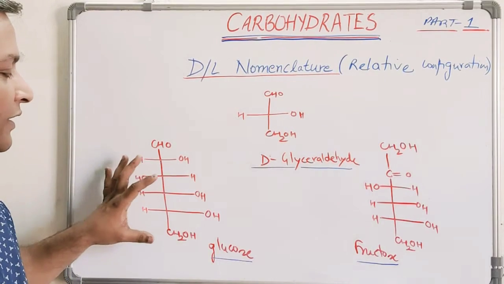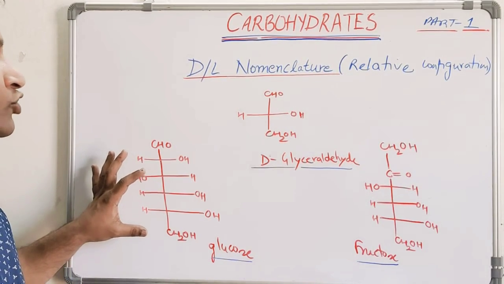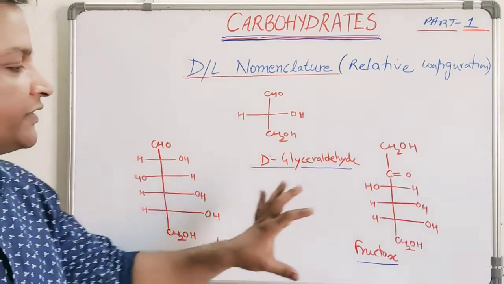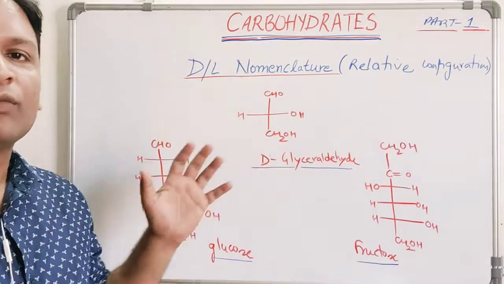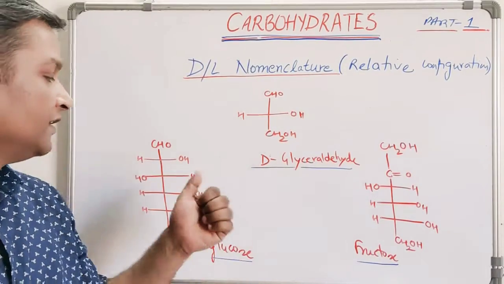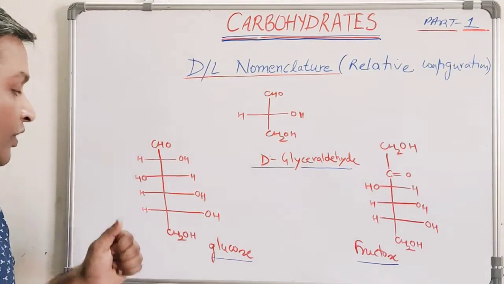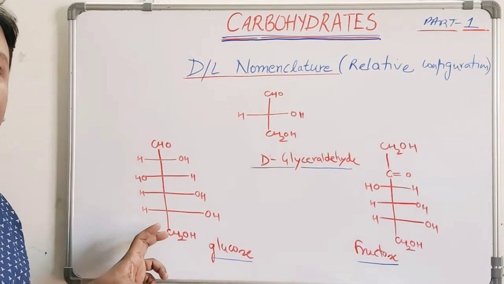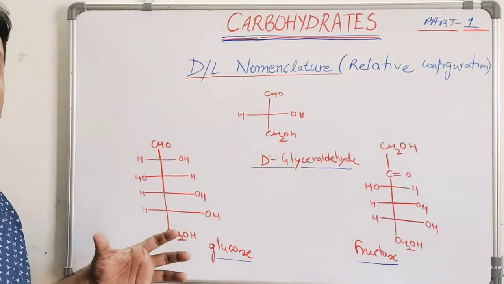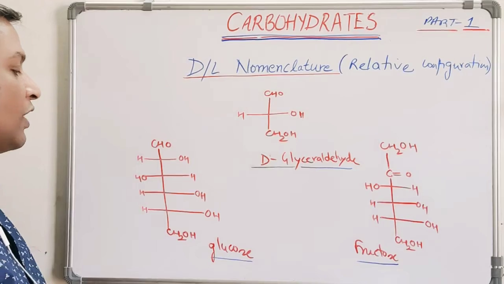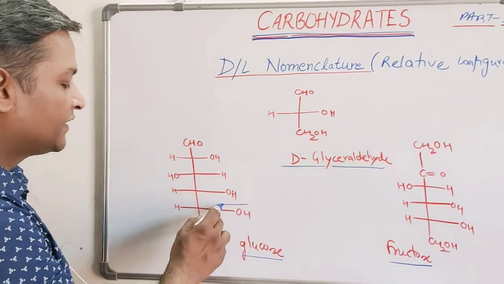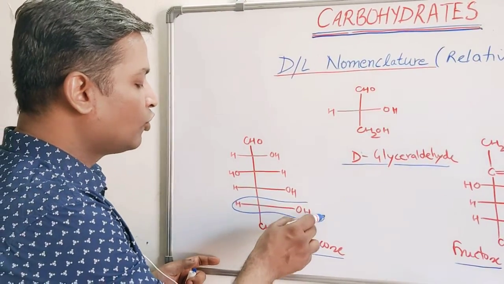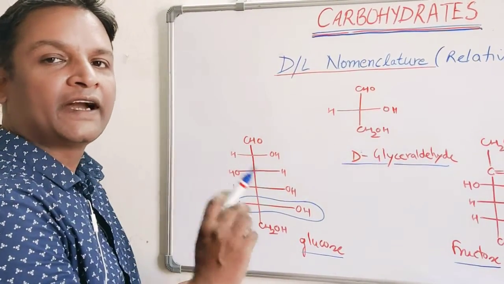This is one of the most common sugars, glucose. This is fructose. Glucose is an example of an aldose, fructose an example of a ketose, and both are common monosaccharides. If I have to assign D and L form, how will I go about that? I simply have to look at the nature of OH on the last chiral center.